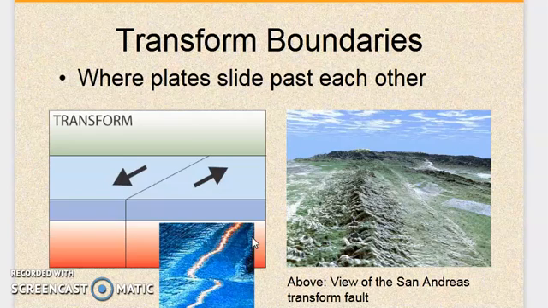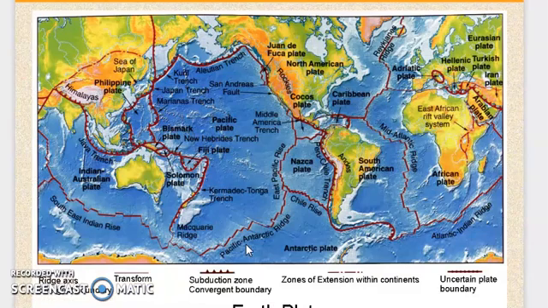Now we have the transform boundary. Transform boundary means where the plates slide past each other. That means in this area the plate is coming in this side and this plate is going in that side. They are not colliding with each other, nor are they moving apart from each other. Now this is an entire picture of all the plate boundaries, where you can see all the major plates and minor plates, and these lines are showing the plate boundaries. Some are convergent boundaries, some are divergent boundaries, and some are transform boundaries also.